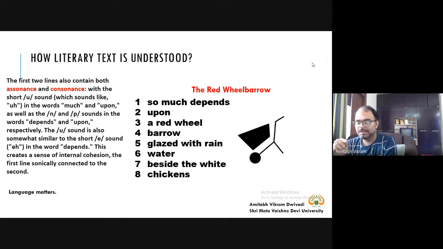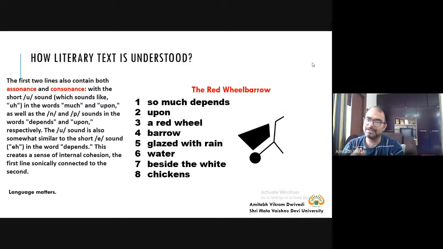The final description we have studied in our course Linguistics Theory in Practice, when we studied phonetics and phonology. That's why we are making the observation that the uh sound is also somewhat similar to the short e sound in the word depends. So this creates a sense of internal cohesion. The vowel sounds, though not the same in one and two, are very close to each other. So at least some sort of sonically connected.